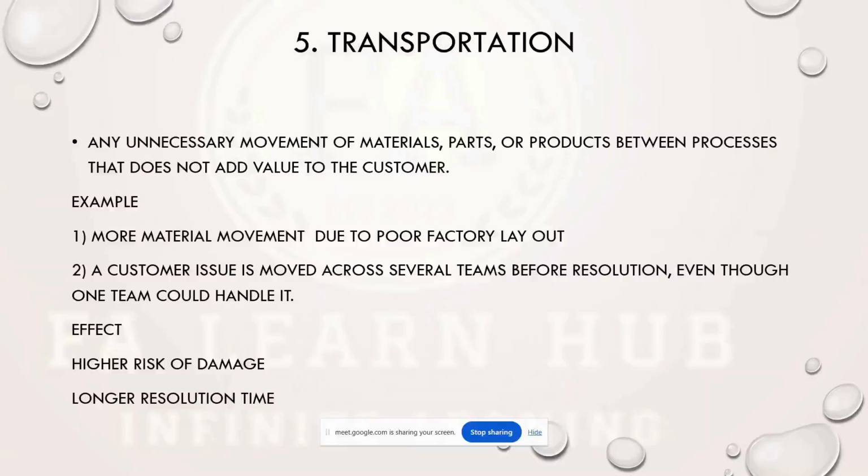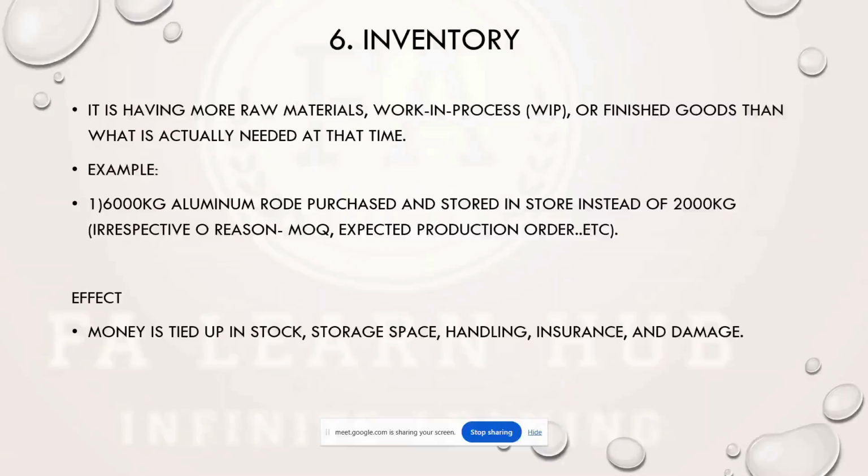Then the next one is inventory. Inventory is nothing but having more raw material, work in progress or finished goods than what is actually needed, or what is the customer requirement at the time.